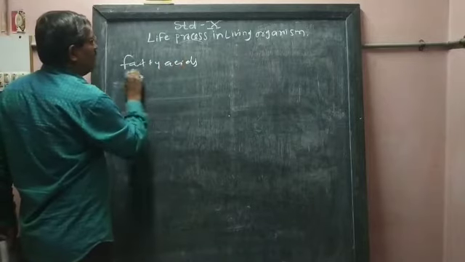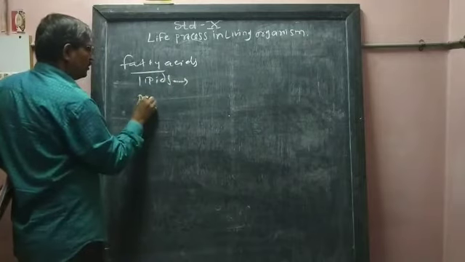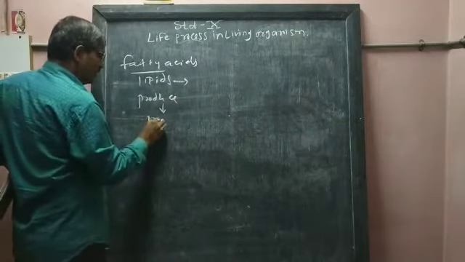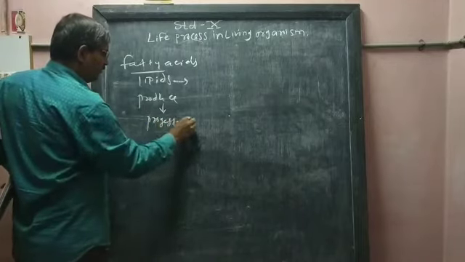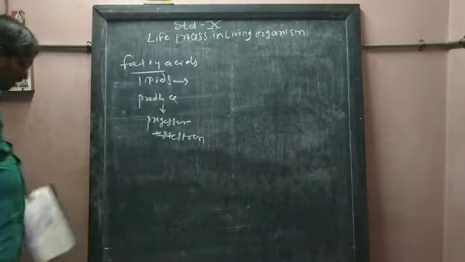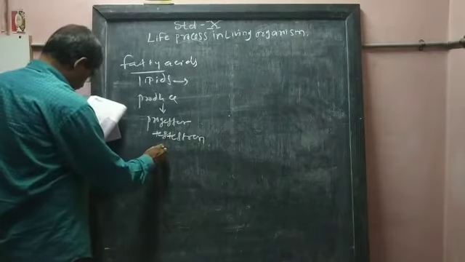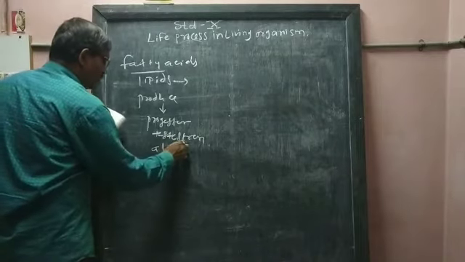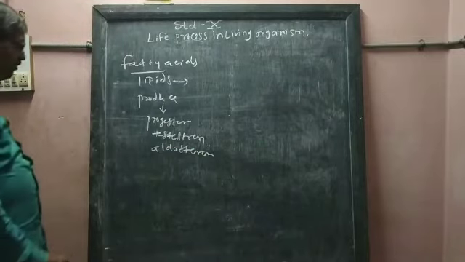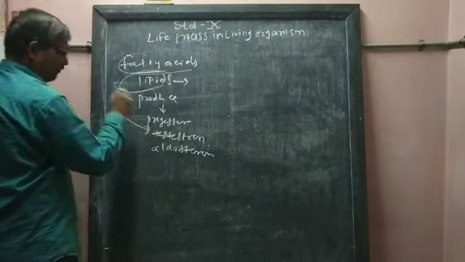Fatty acids are from lipids. Lipids are used to produce the following things: progesterone, testosterone, and aldosterone. These are hormones produced from fatty acids or from lipids.